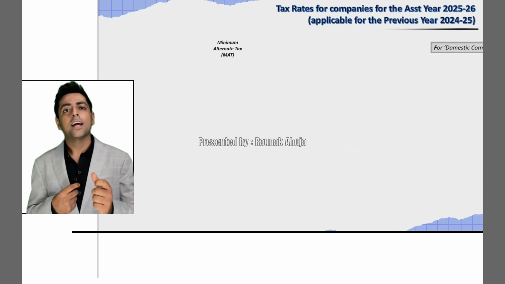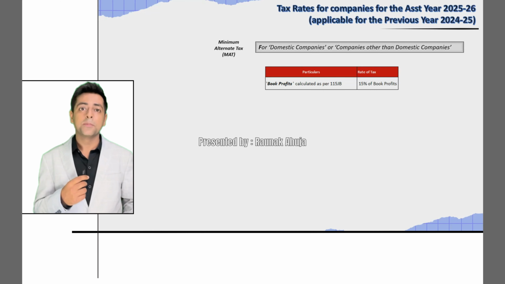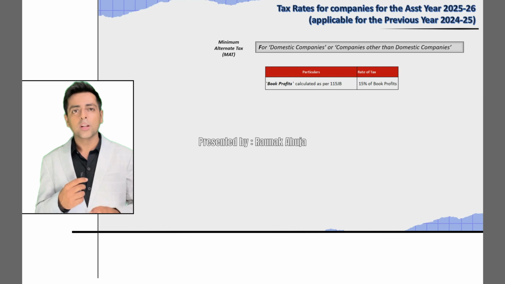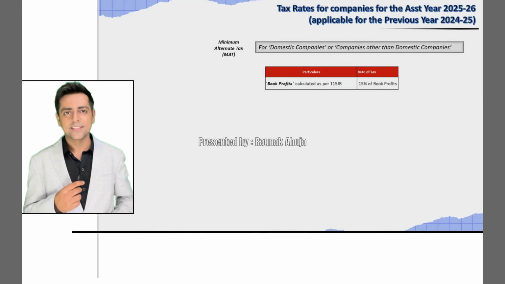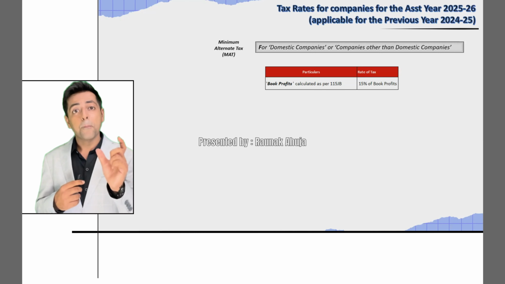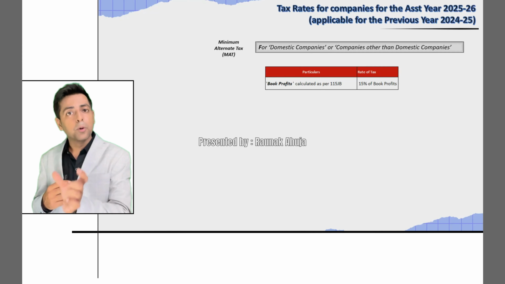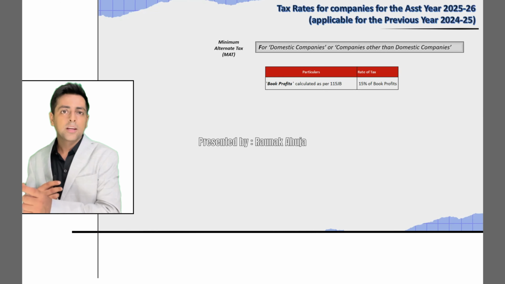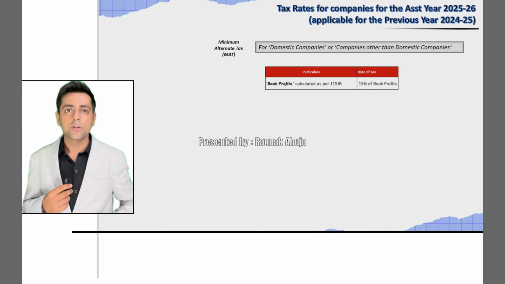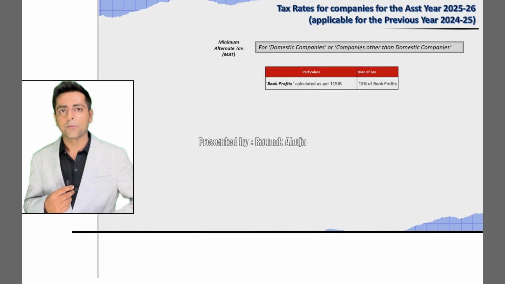Moving on to taxes as per MAT provisions. Minimum alternate tax. The minimum alternate tax provisions are not only applicable to domestic companies, but also all other companies, including foreign companies. The tax rates as per the MAT provisions would be 15% of the book profits. Viewers, please note 15% of the book profits and not the total income. In all the earlier discussions, we had been using the word total income as per the provisions of the income tax. However, in this case, we are using the word book profits.